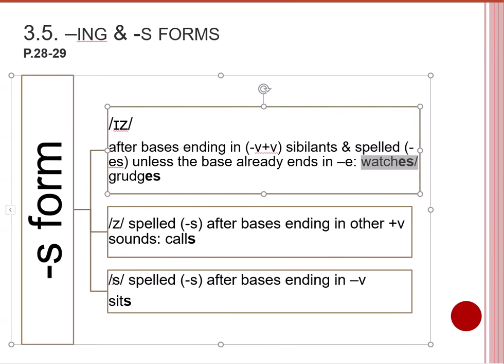Or it can be realized as s after bases ending in voiceless sounds except for the sibilants, like sit, sits. T is a voiceless consonant, so the addition of s would be realized as s: sits, sits.